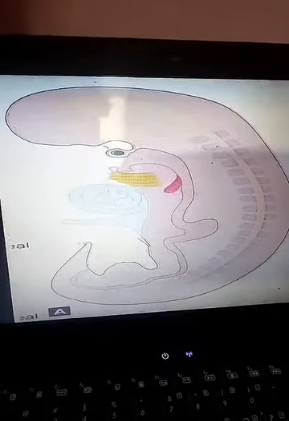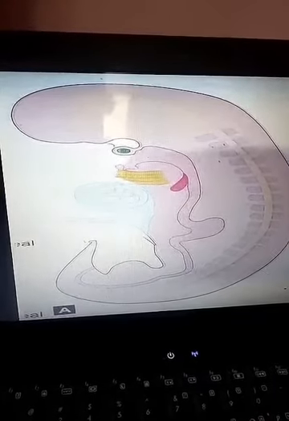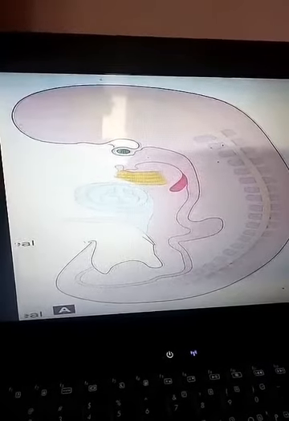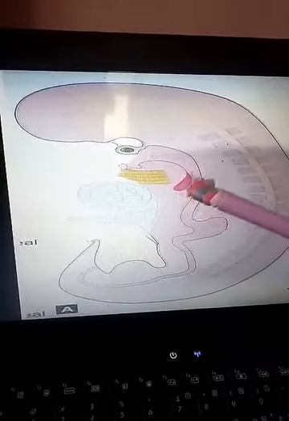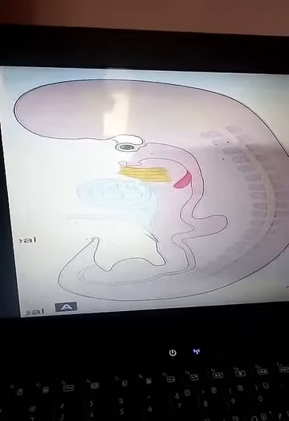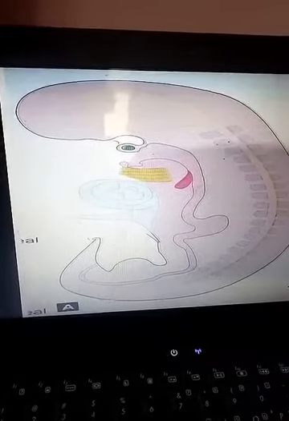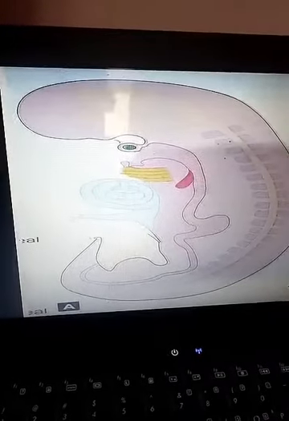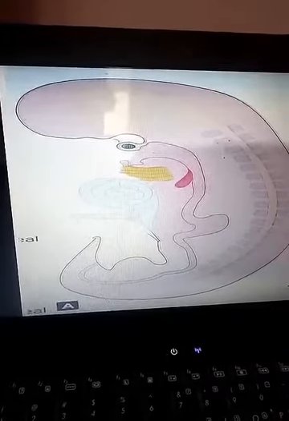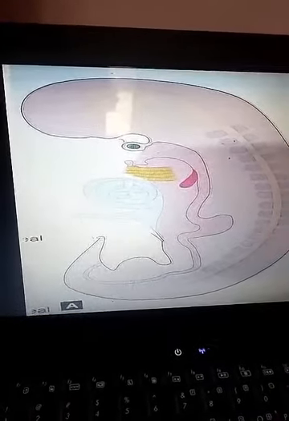And how does that endodermal origin arise? As a diverticulum from the cranial most part of the foregut, and this diverticulum is known as the respiratory diverticulum. Besides the epithelium, we have the cartilage and the connective tissue that are derived from the splanchnopleuric intraembryonic mesoderm, which is surrounding this part of the foregut.